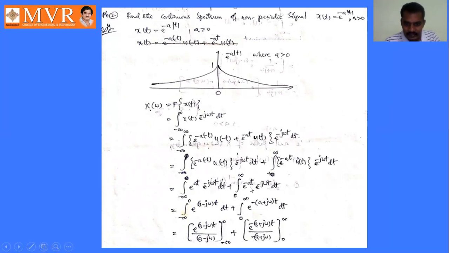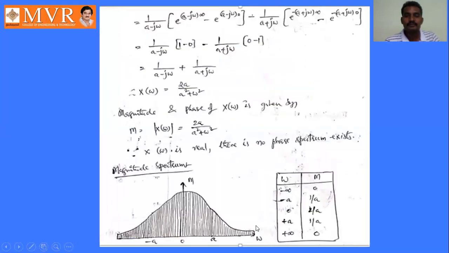Similarly here also, t is common, take minus t as common, a plus j omega, dt. In the same manner as the previous problem we solved, we will solve this problem. We will get the value of X of omega as 1 by (a minus j omega) plus 1 by (a plus j omega). Taking the LCM, it will become 2a by a square plus omega square.